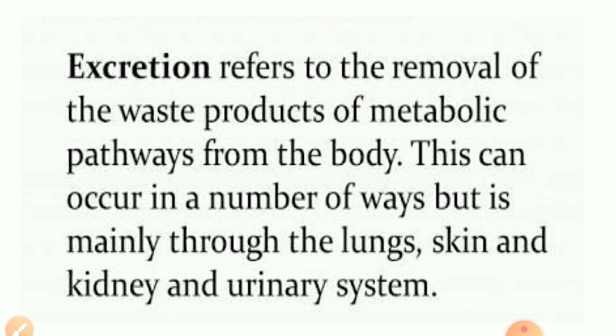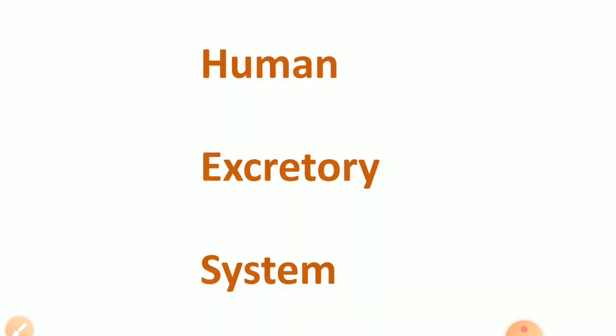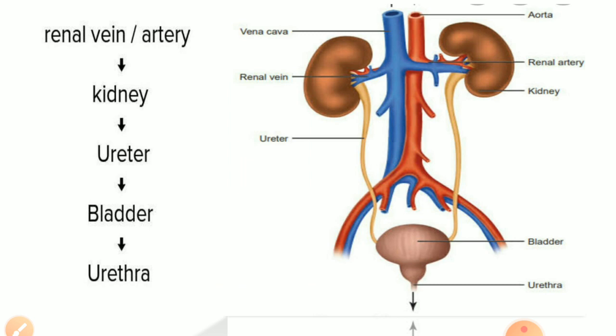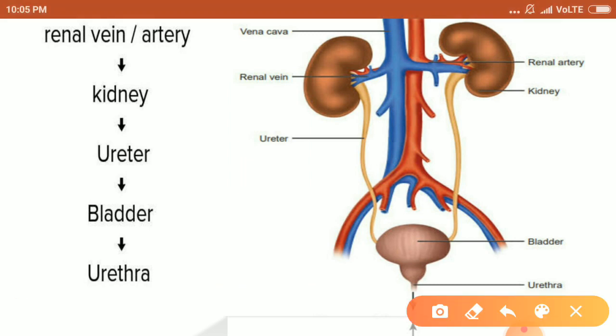So a variety of excretory structures have been observed in different animals, like Malpighian tubules in cockroaches and insects. But in vertebrates, a complex tubular organ called the kidney is found for excretion. So the human excretory system consists of renal vein, artery, kidney, ureter, urinary bladder, and urethra. So the importance of excretion, now you know very well, is that it helps to maintain the water content of the body fluid. It eliminates the metabolic waste.